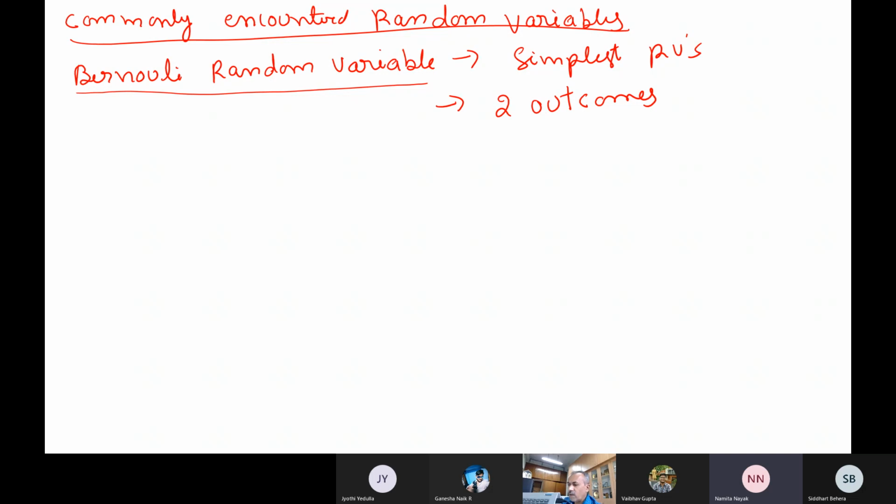There is no randomness. It is a deterministic quantity only. You followed? So randomness means several possibilities are there.